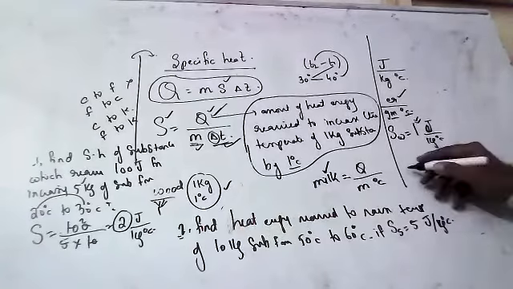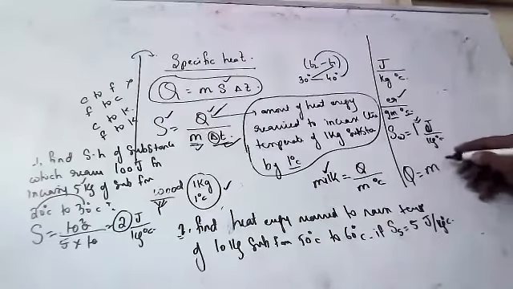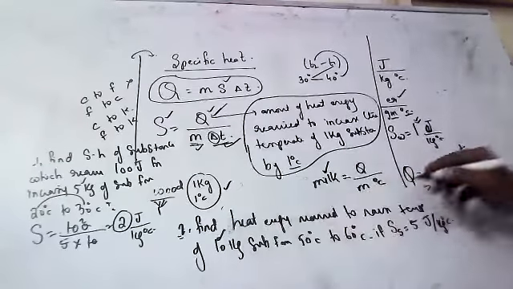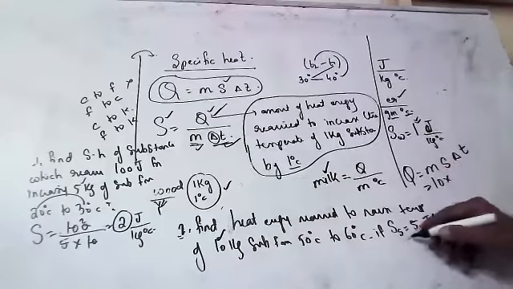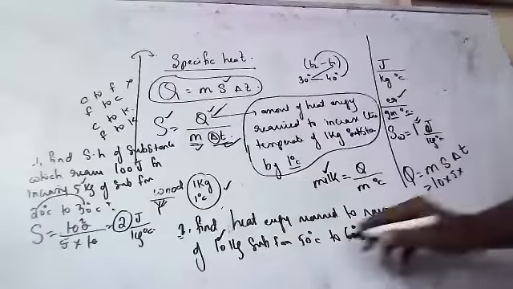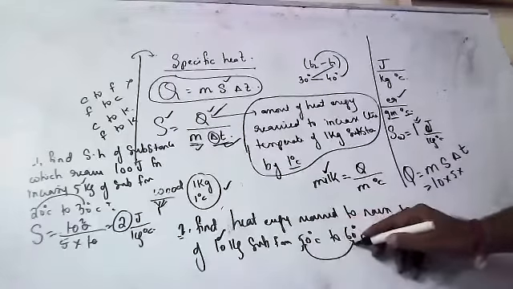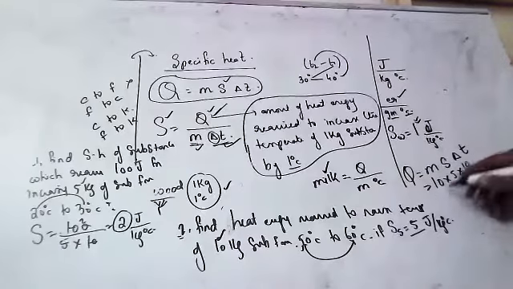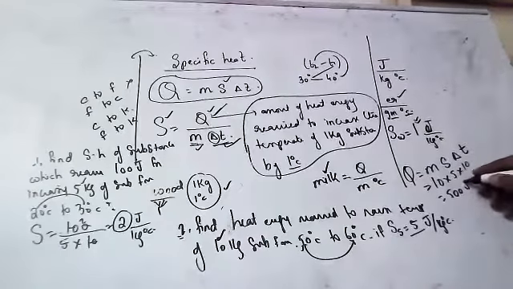How do you do it? Q is equal to M S delta T. M is 10, specific heat is 5, change in temperature is 50 to 60, that is 10. So what is the answer? 500 joules.